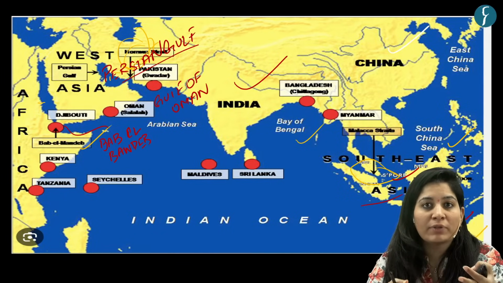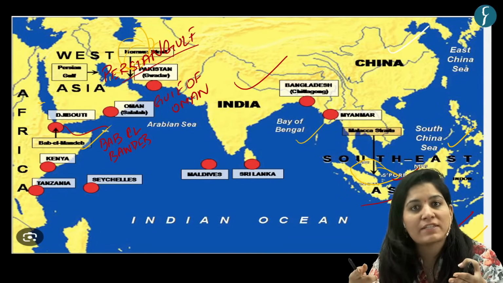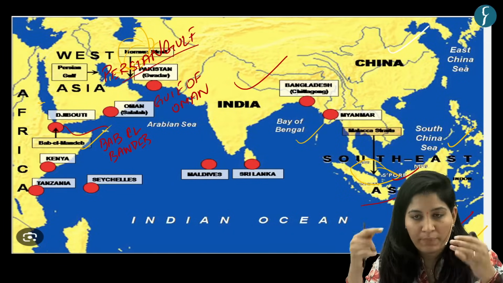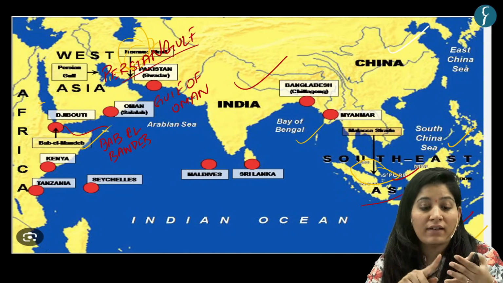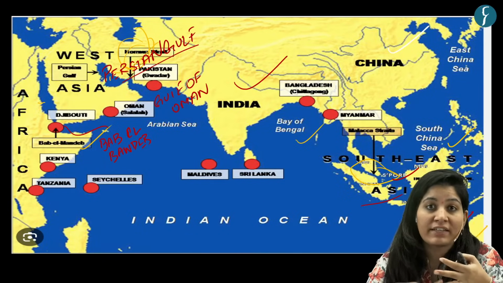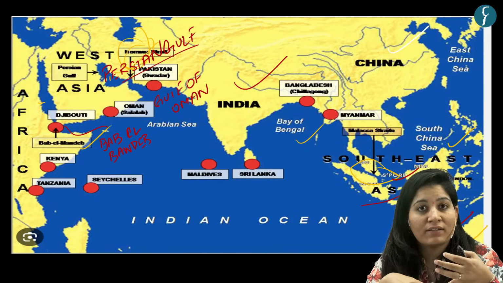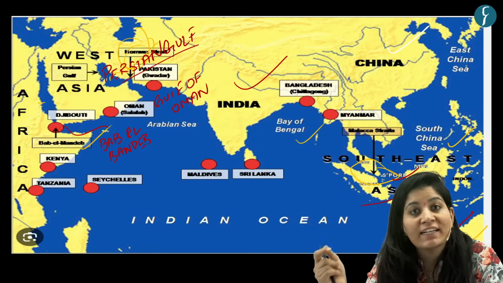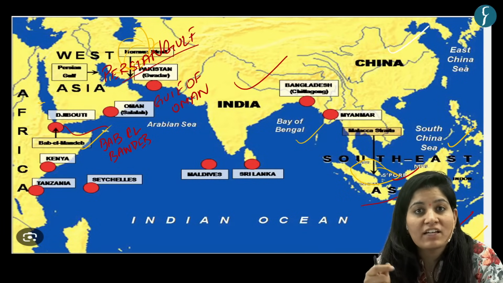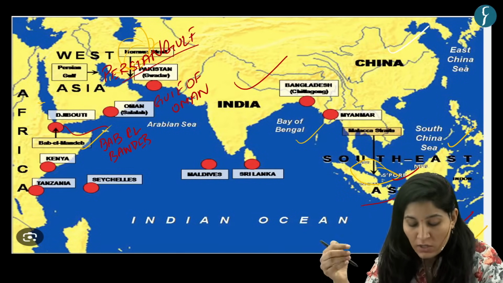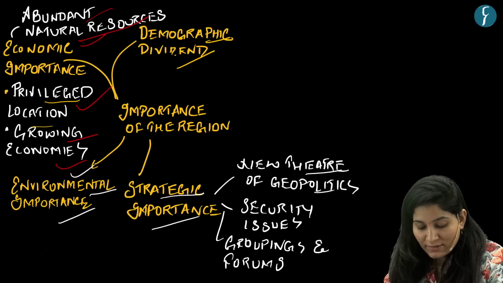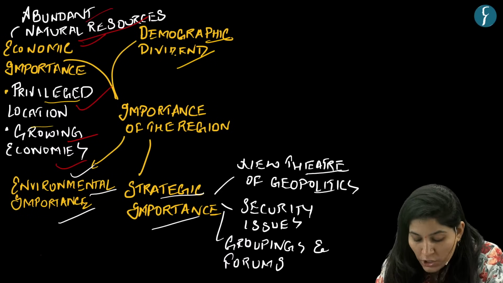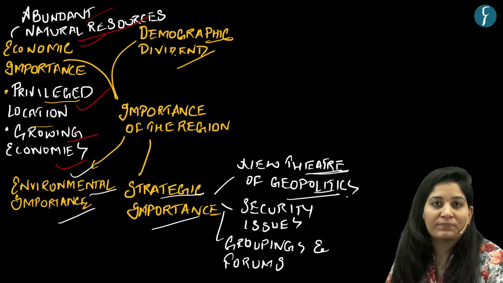You must have heard about the Indo-Pacific, the US Indo-Pacific strategy based on the same. Then India's Mausam project catering to African countries based on the same. Then we have the Quadrilateral Security Dialogue between India, Japan, US, Australia. So all these activities are making this region a new theater of geopolitics.